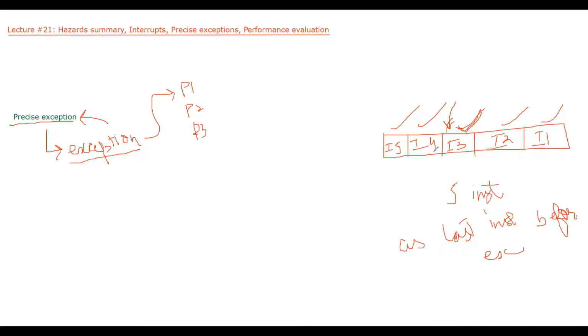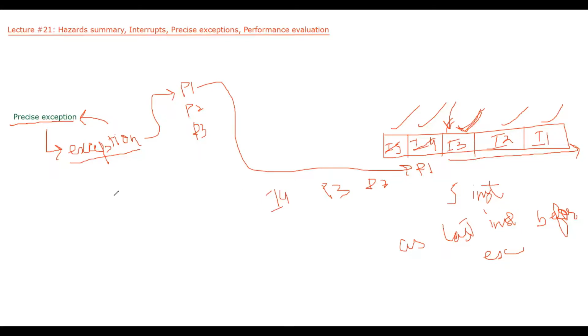So what we are going to do is remove these two, I4 and I5. And after I3, we will insert P1 in the pipeline, then P2, then P3. And after P3, we will again start executing I4.